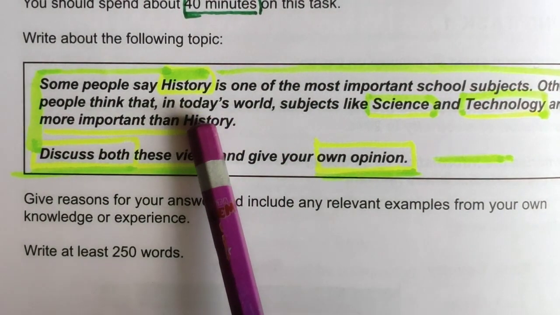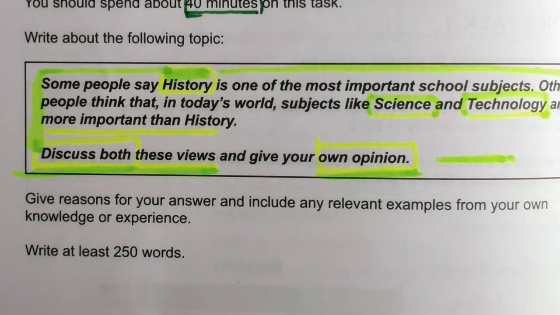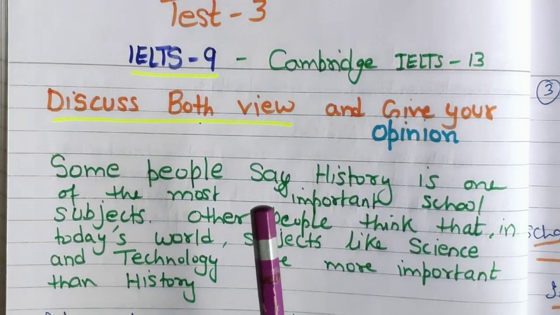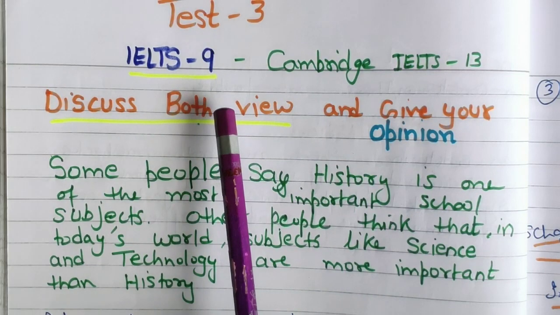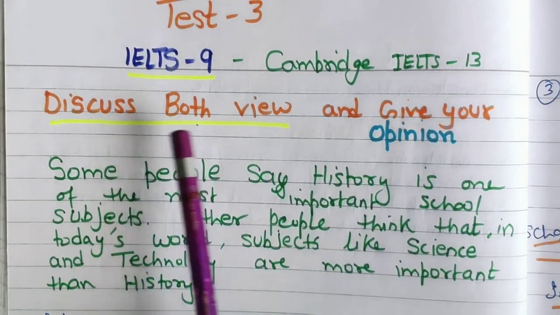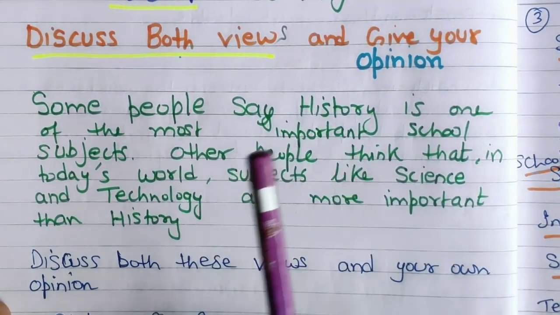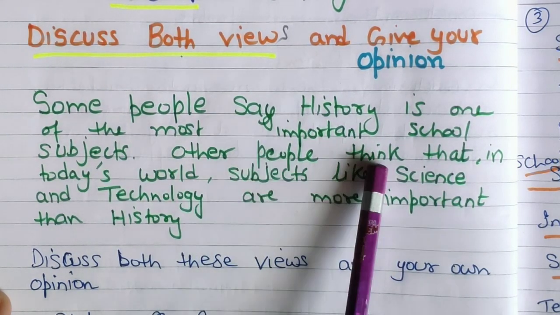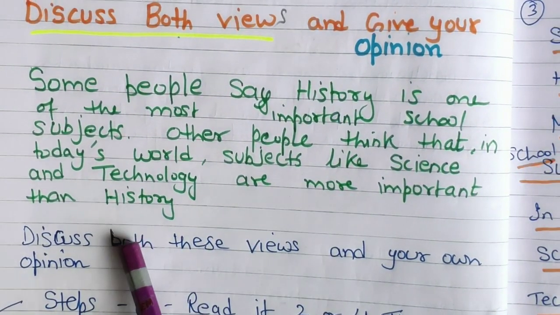Okay, so now let's move on to my copy notebook. So how to plan it? Let's look at the copy. I have covered almost all the books in reading, and I started this series from Cambridge IELTS 13 book, and this is test 3. This writing task 2 question is discuss both views and give your opinion. The question, as I have already read out, is: some people say history is one of the most important school subjects, and other people think that in today's world, subjects like science and technology are more important than history.